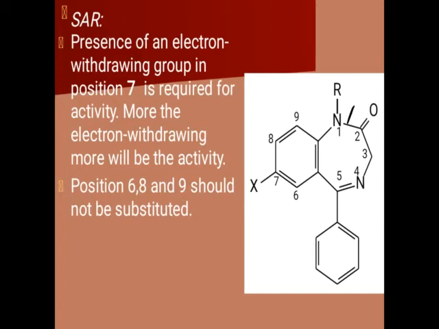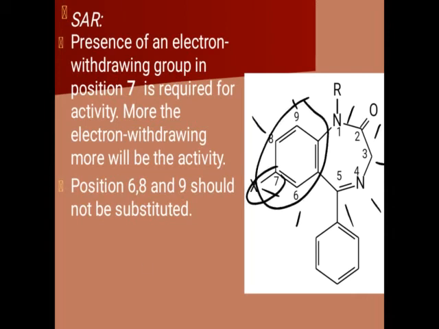This nitrogen is first, this is second carbon, third carbon, fourth, fifth, sixth, seventh, eighth, ninth. In this way the numbering of this benzodiazepine ring takes place. Okay, so starting the SAR, we will start with this benzene part. So at the benzene, at the 7th position, X is present. Okay, so X indicates the electron withdrawing group. So there must be an electron withdrawing group at the 7th position.